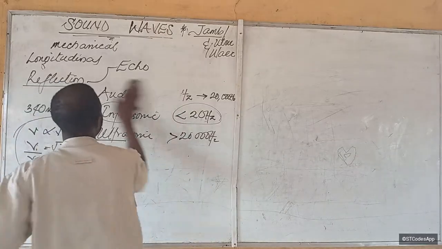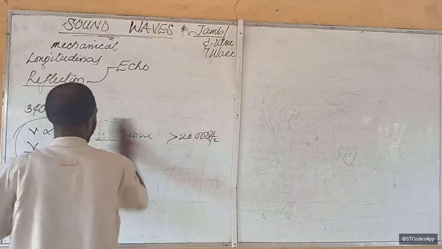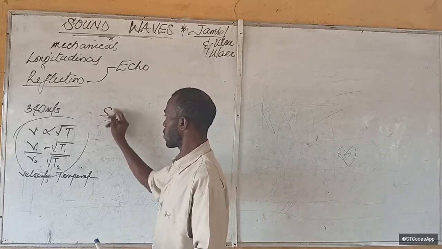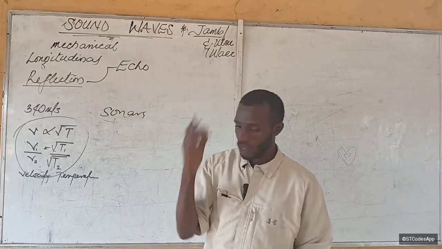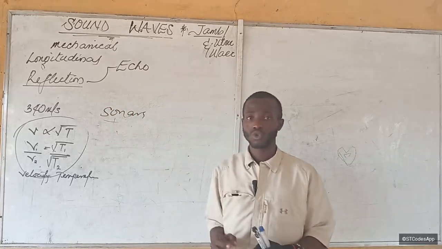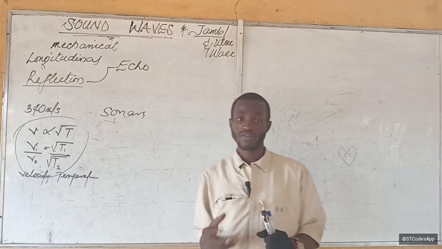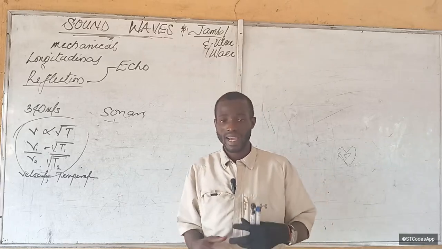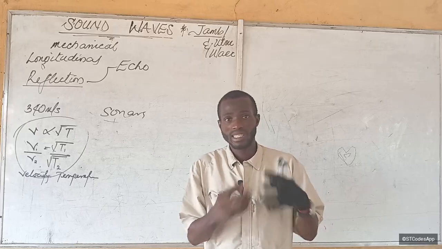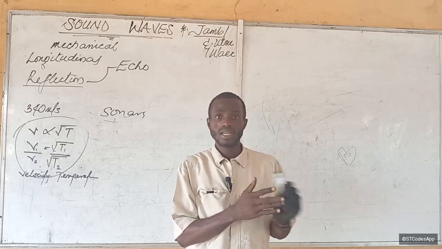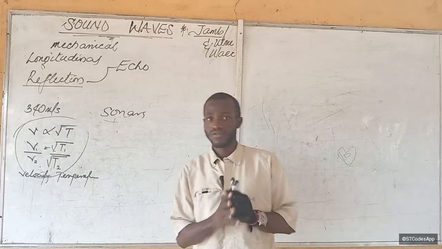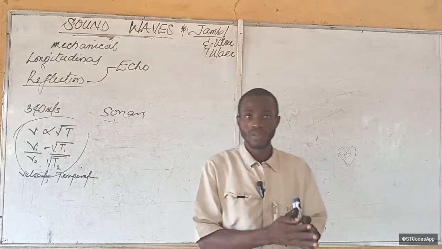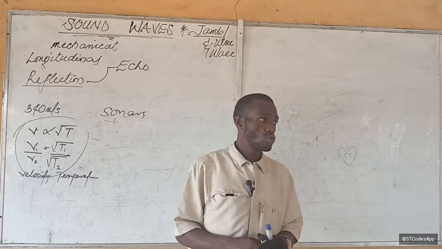So we're just talking about echo. Another use of echo, apart from the detection of submarines, is in sonars. Sonars are used to detect schools of fish. They use them in fishing. They send down a wave signal, and by analyzing the nature of the wave they get back, they are able to tell what kind of entity is there, maybe a school of fish or a whale or a submarine. Do you understand? That is one other use of sound.